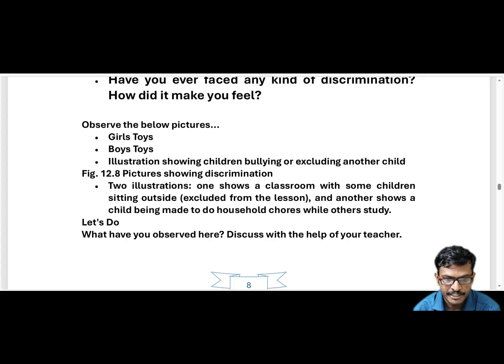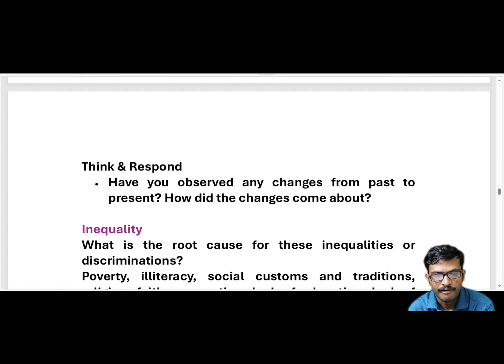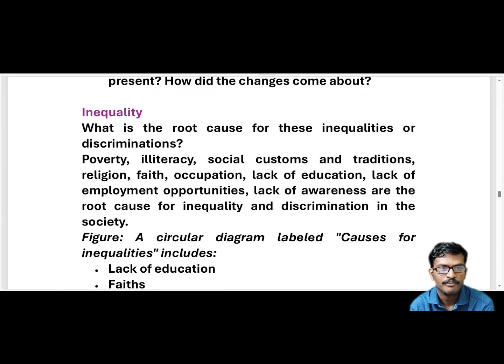And inequality. There is another subtopic, inequality. What are the root causes of this inequality we have to discuss. First of all, what is equality? Equality means treating all people equally, irrespective of caste, color, race, religion, gender, etc. But society is showing some discrimination against people based on these. So it is called inequality.